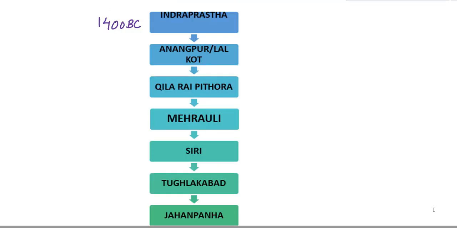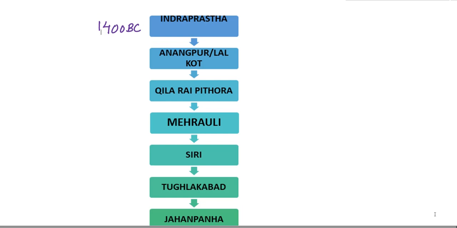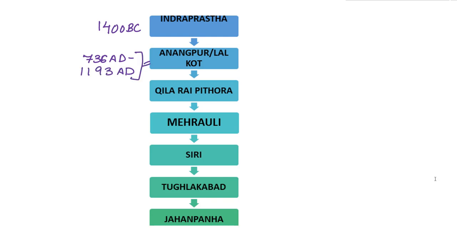It is said that Delhi consisted of 7 major cities. The first city of Delhi was the Lal Kot, which started from a small village in Haryana called Anangpur. Now Anangpur was the capital of the Tomar king Anangpal I. Now Tomars were the heirs of the Pandavas. Tomar king Anangpal I is technically considered to be the founder of Delhi. He founded Delhi in 736 AD and ruled it till 1193 AD. So this is the longest rule that the capital witnessed.